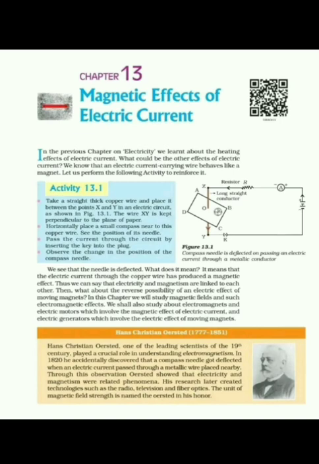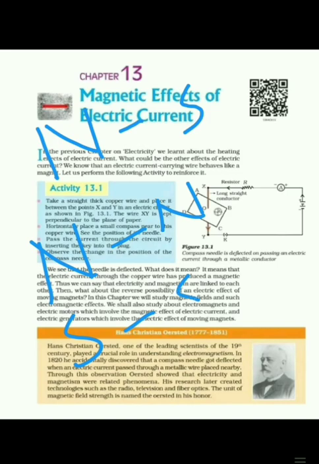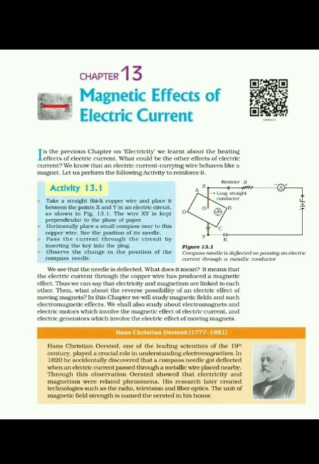Magnets are dipole. That means a magnet has two poles, north pole and south pole. As we know, there is always attraction between opposite poles and repulsion between like poles. So there will be attraction between north and south pole, and repulsion between two north poles or two south poles. This is about magnets and the properties of magnets.